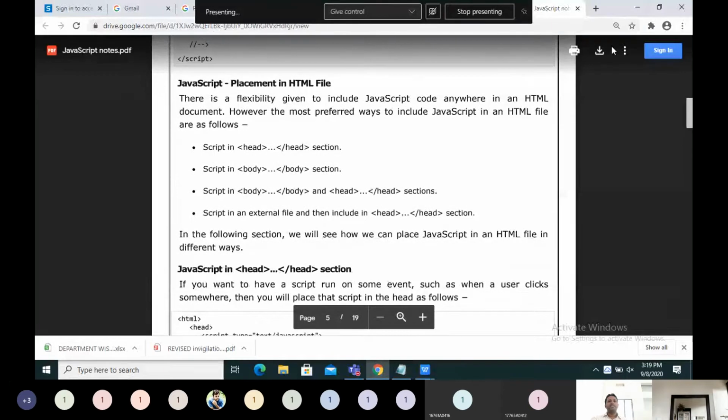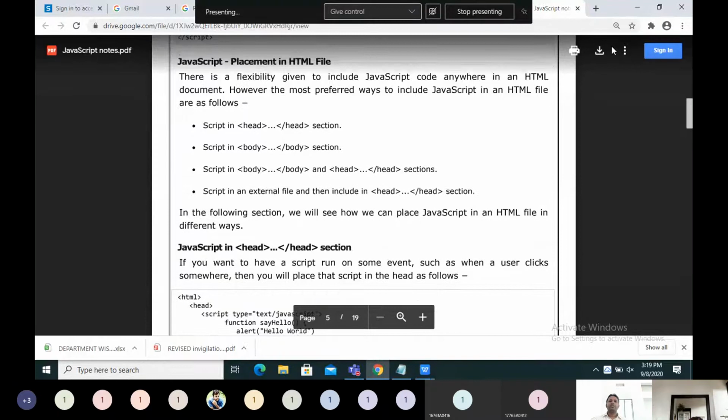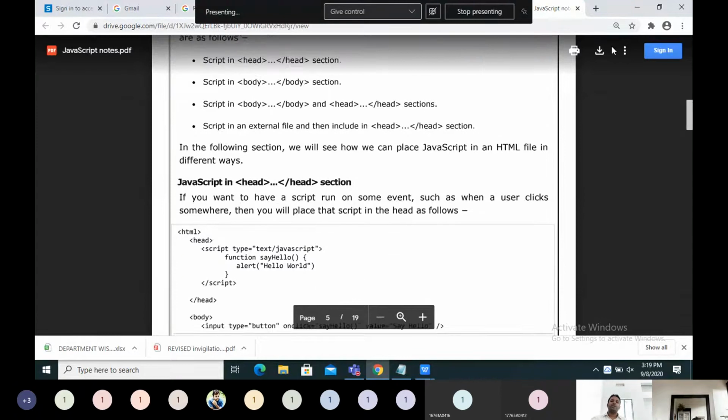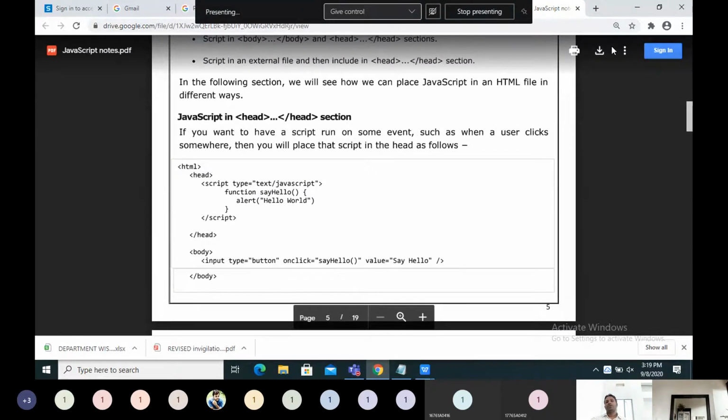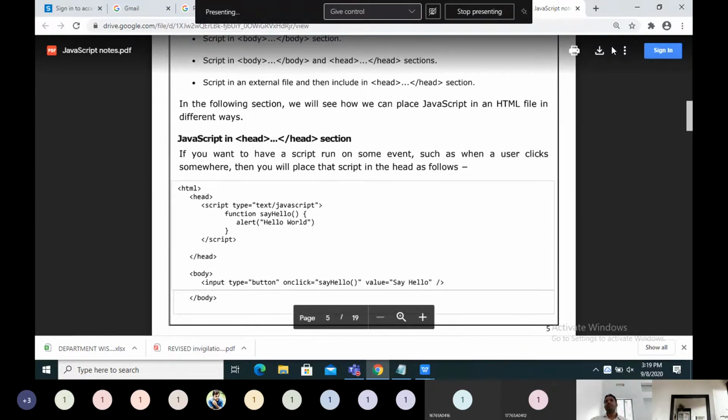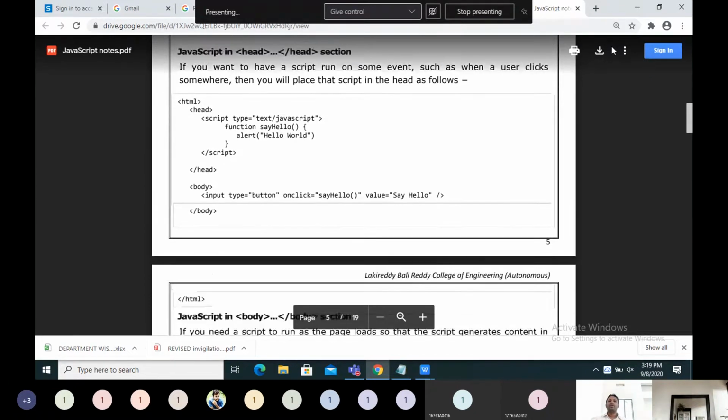Then you can write in the head section as well as the body section, no problem. You can write the script in external files like CSS, and the extension should be .js. Like .css, here it should be .js.